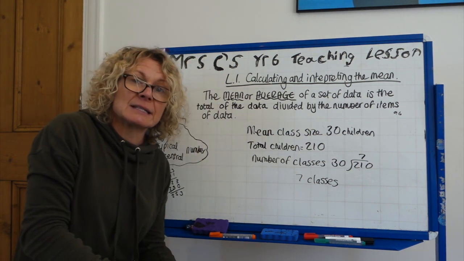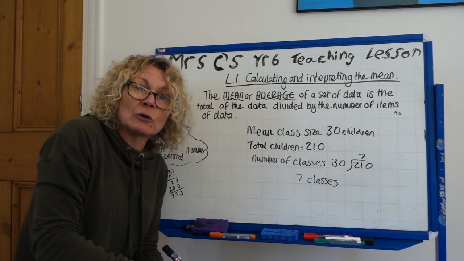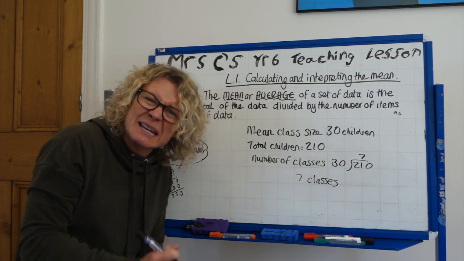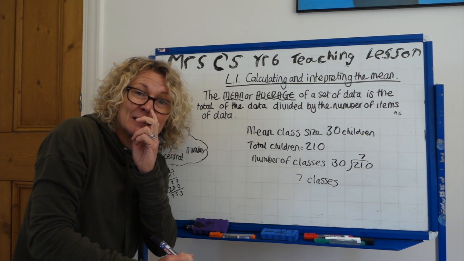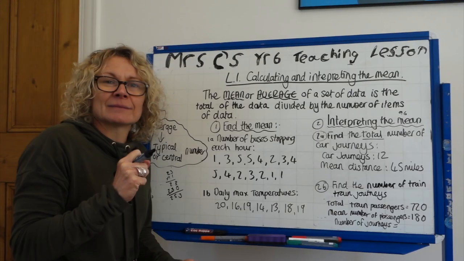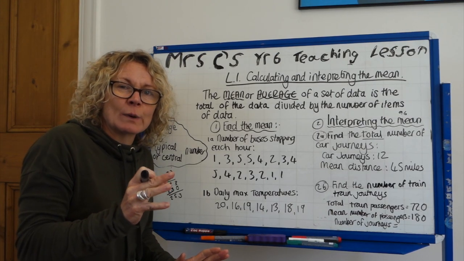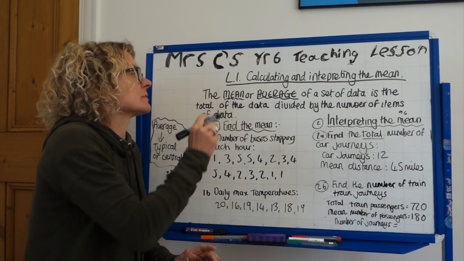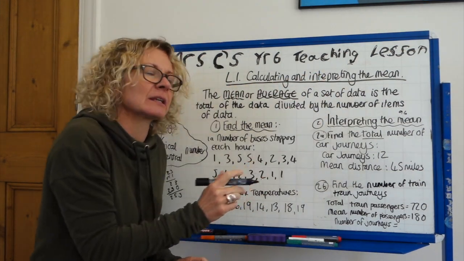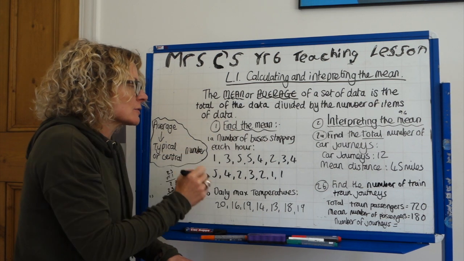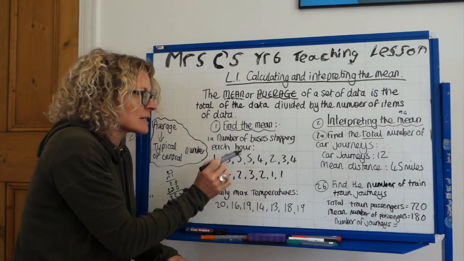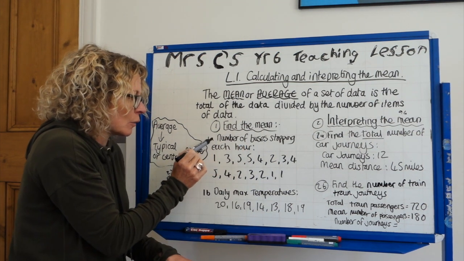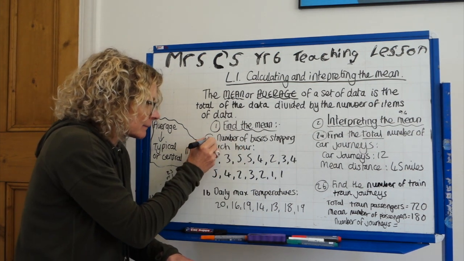Okay, let me set you about 4 mean maths questions for you to do for tomorrow's lesson. Back with you in a minute. Right, here we are back with today's problems for calculating and interpreting the mean. Question 1 is in 2 parts. There are 2 different sets of data that you've got to find the mean of, 1A and 1B.